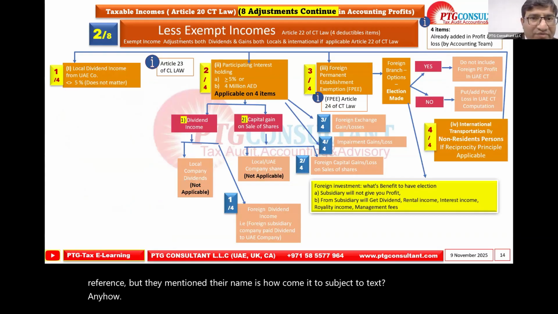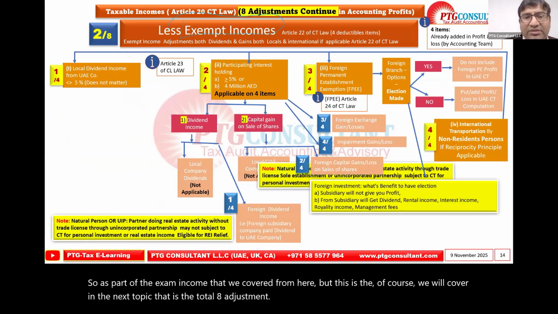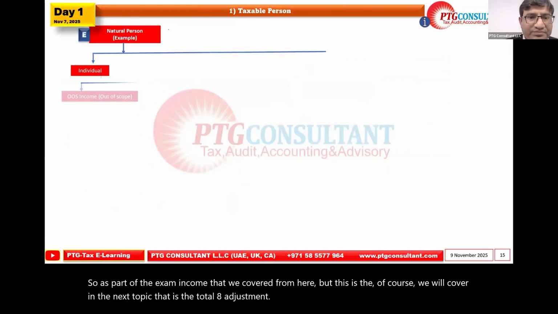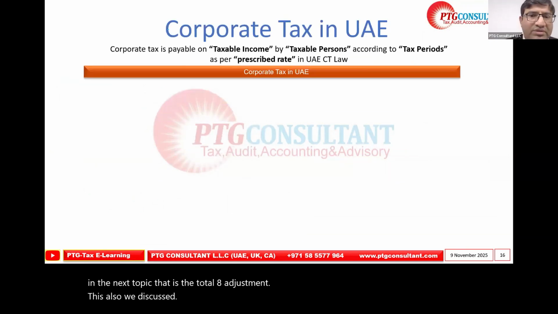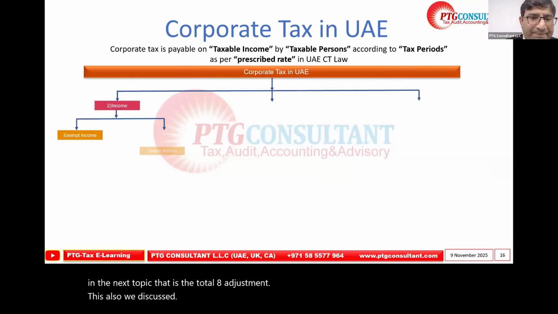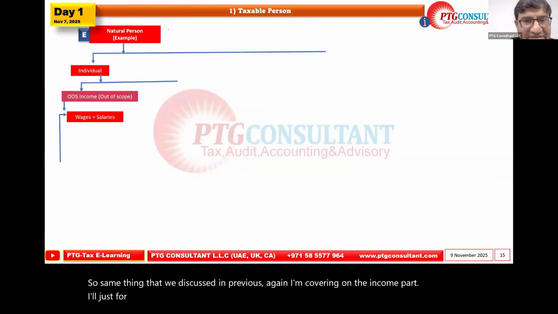So as part of the exempt income that we covered from here, of course, we will cover in the next topic, that is the Article 8 adjustment. And this also we discussed. So the same thing that we discussed previously, again, I'm covering the income part. I'll just go back for reference purposes.